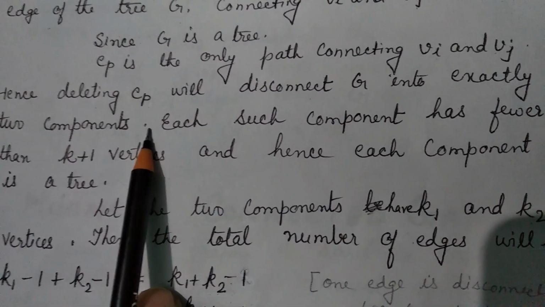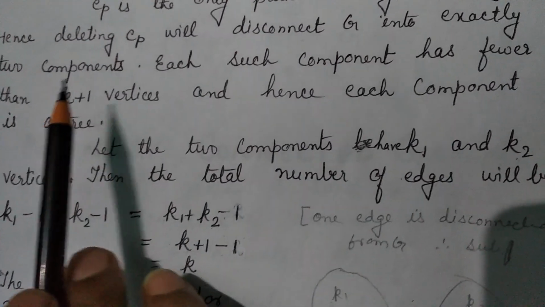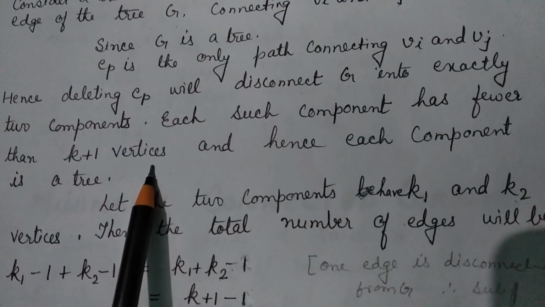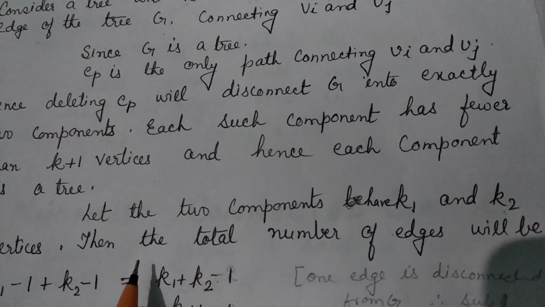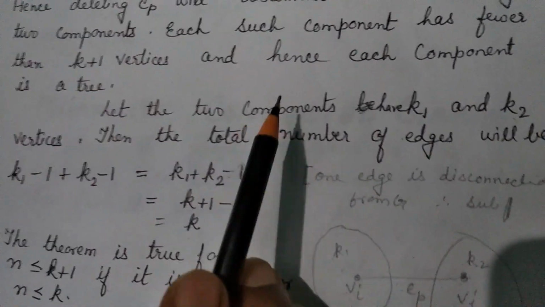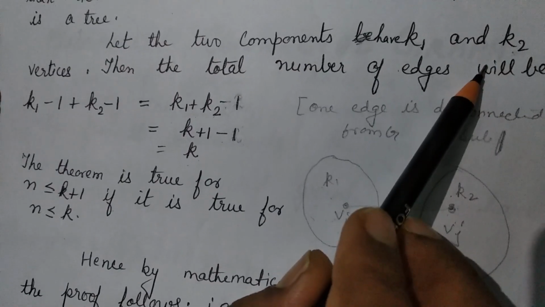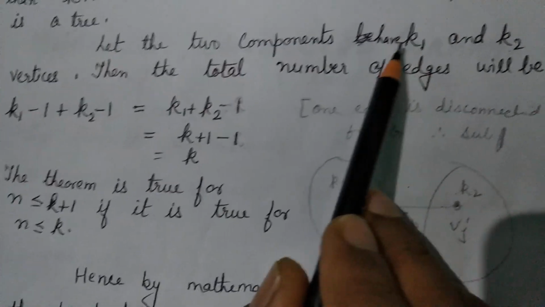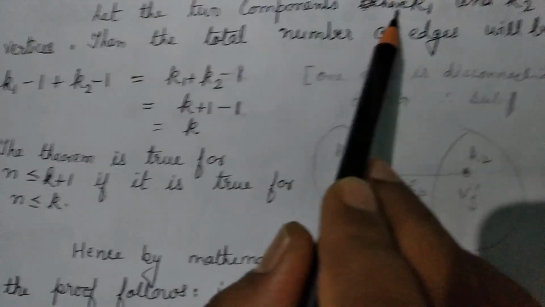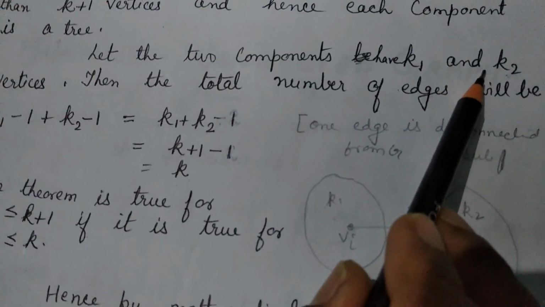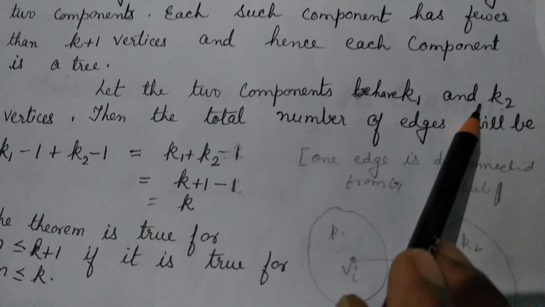Each such component has fewer than k plus 1 vertices, and hence each component is a tree. Let the 2 components have k1 and k2 vertices. So in the first component the number of vertices is k1, and in the second component it is k2.